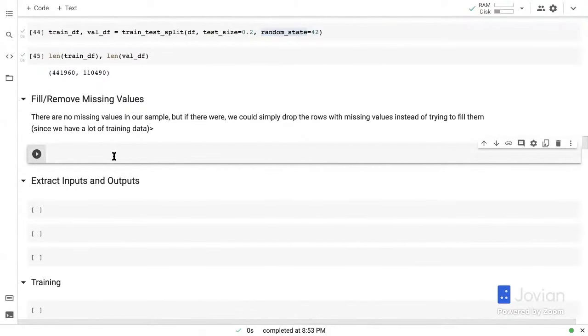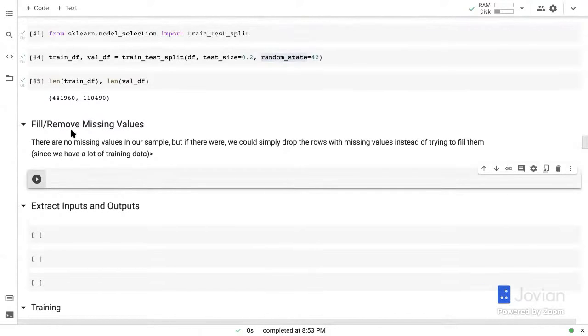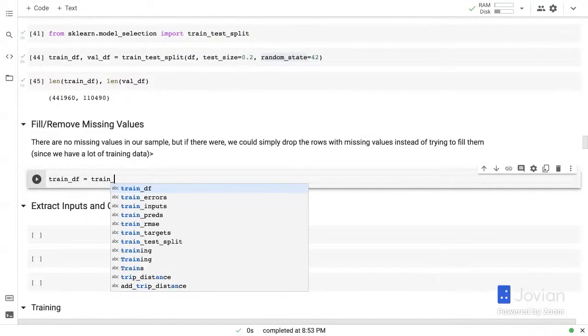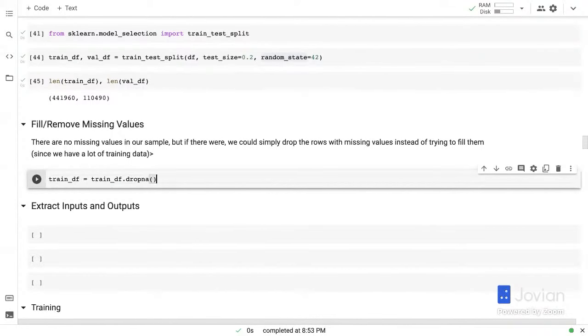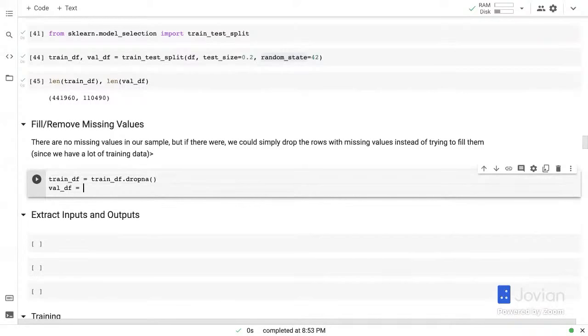Now that's one piece. Now the other thing that we need to do is to fill or remove missing values. Now we've seen that there are no missing values in the training data or the test data, but it's possible, because we've only looked at 1% of the data, that there may be missing values elsewhere. So here's one simple thing you can do. train_df equals train_df.dropna(), and val_df equals val_df.dropna().